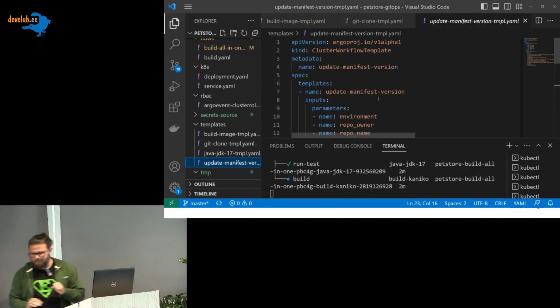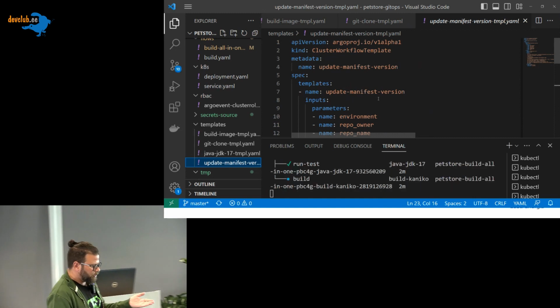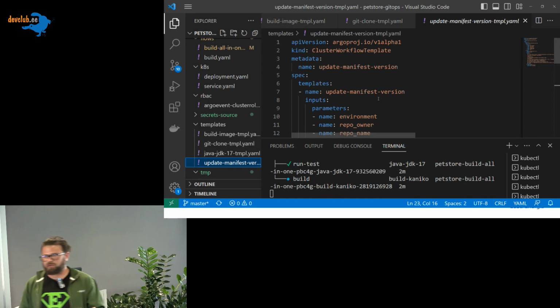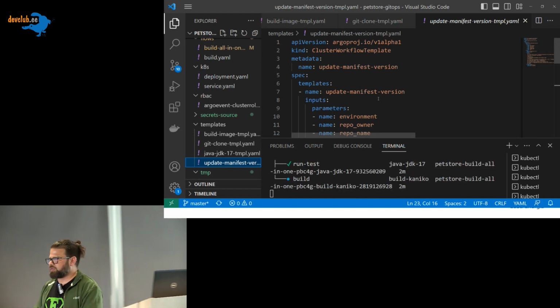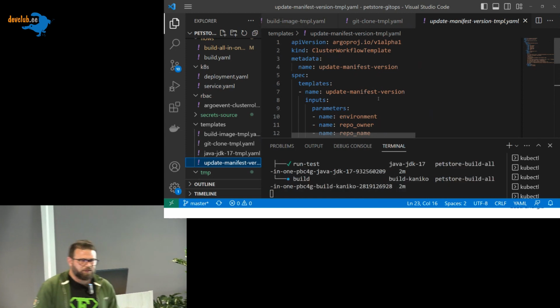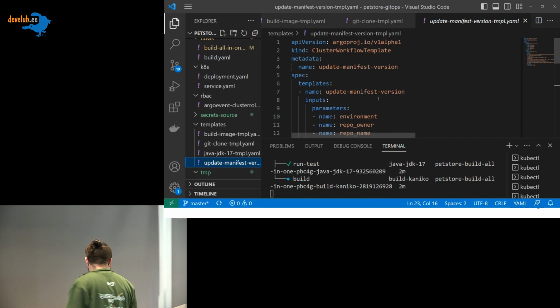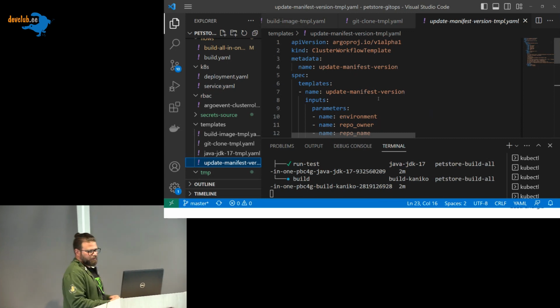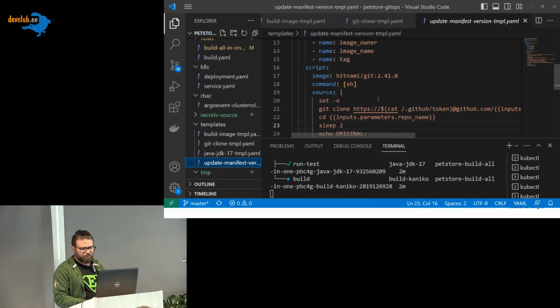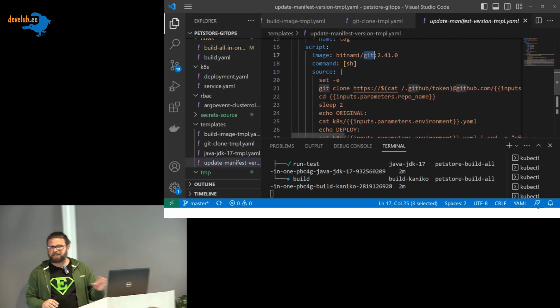I said at the beginning, every time that I create some change and want to update my cluster, I don't want to go to the repository, change the manifest, create the commit, and push it. So instead of that, I create a template here, and I use Git as well.